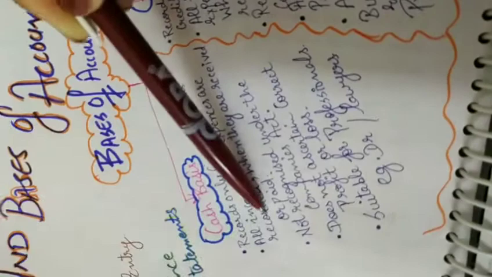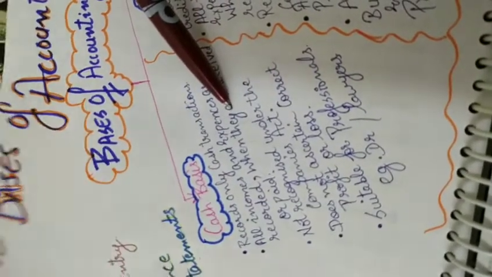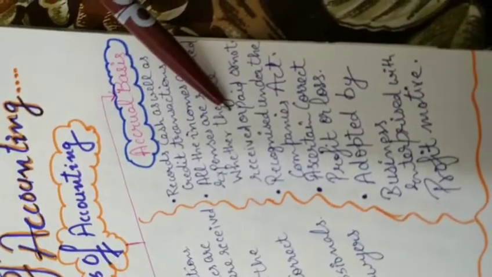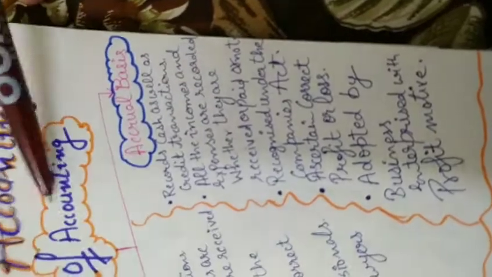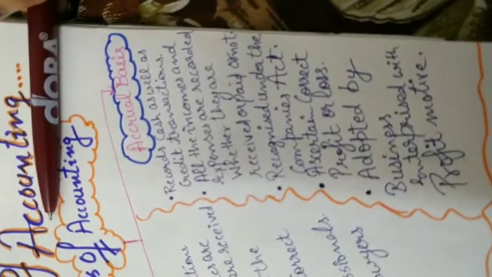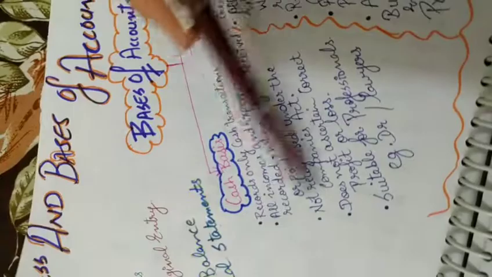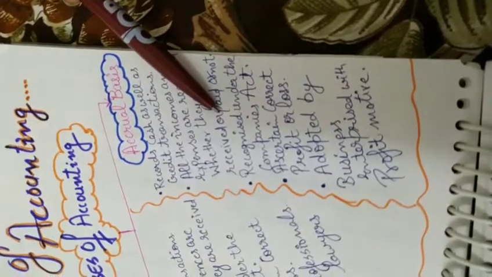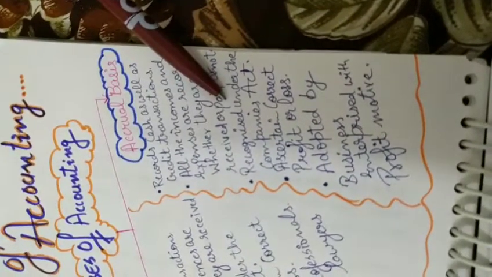In cash basis, we record income and expenses only when cash is there. In accrual basis, cash as well as credit, whether cash is received or not, we have to record income and expenses. Again I am repeating, income means kamai, what we are earning. Expenses means kharche, what we are spending. Cash basis is not recognized under the Companies Act because it does not work according to the company rules. Accrual basis is recognized under the Companies Act because in this we consider cash as well as credit transactions.